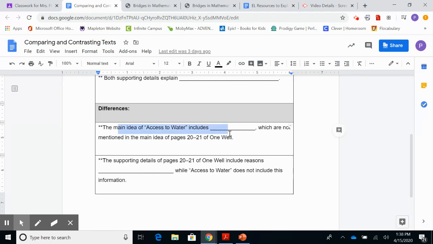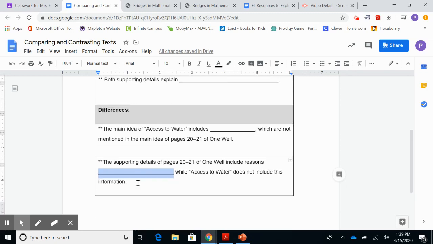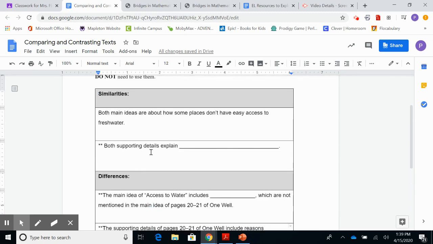So what difference do you see? You can type it here, and to erase it, you can just highlight it in case you don't want to use my sentence starters, highlight it, and then start typing. Like this, and I'll erase it, okay? I'm gonna leave it. And then here, the supporting details of pages 20 and 21 of One Well include reasons about blah, blah, blah, while access to water does not include this information. If you find something from the One Well pages that you did not see in the other reading, then you can mention it here. Okay, these are differences, these are similarities, and you only have to do one similarity and then two differences.